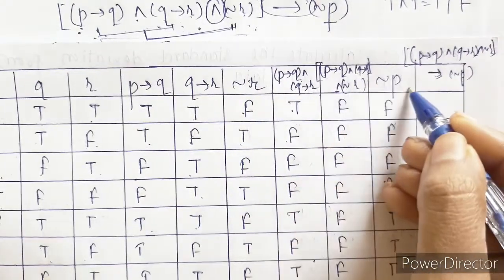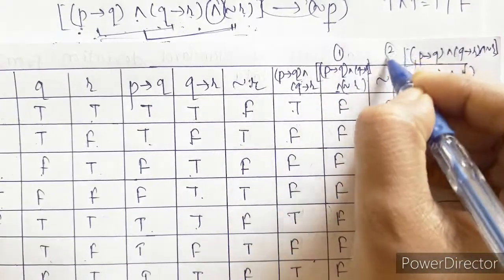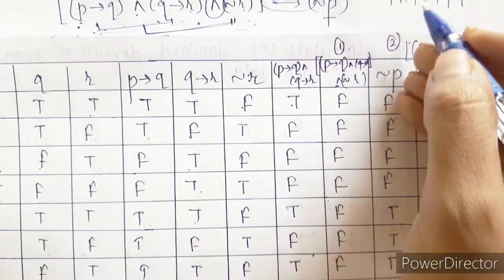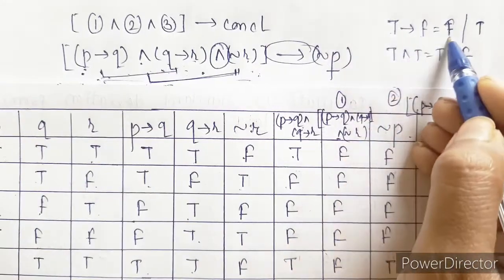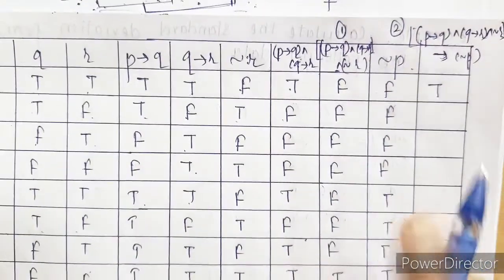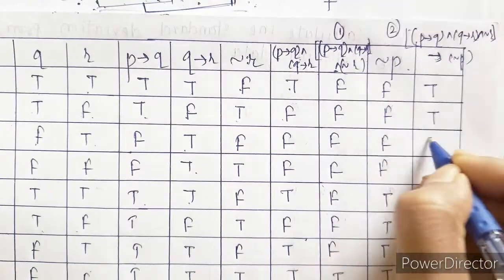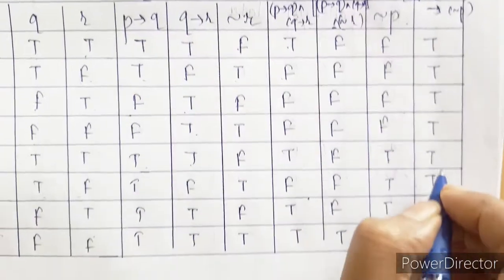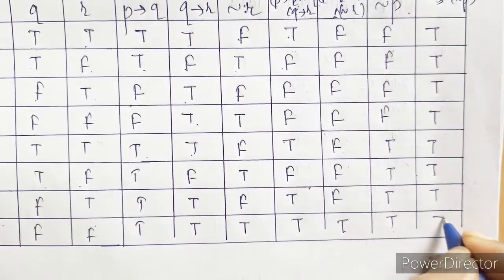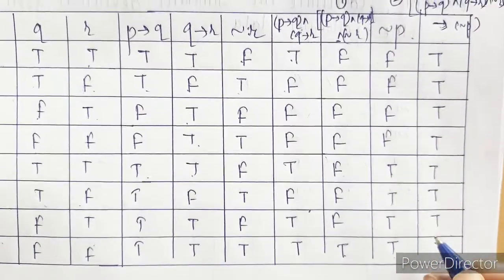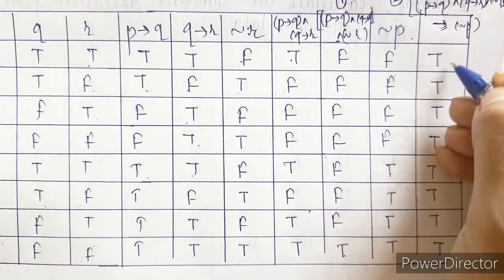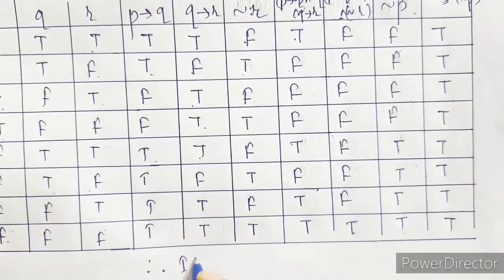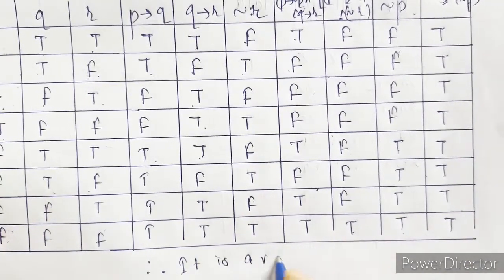In case of implication, true implies false is only false, otherwise everything is true. Now since for this last compound statement, every case is true, it is a valid argument.